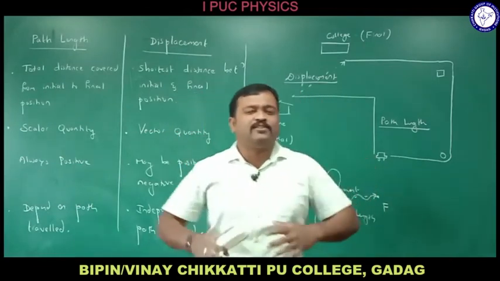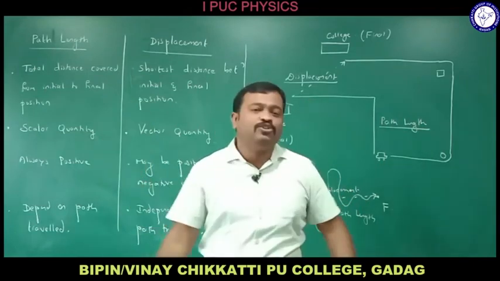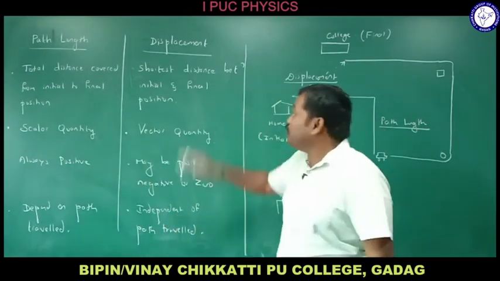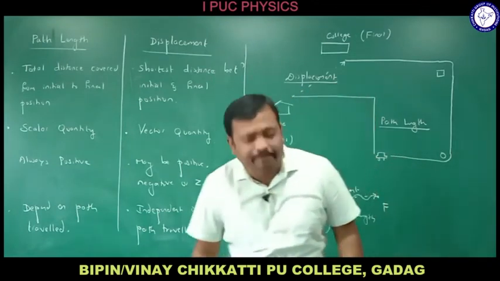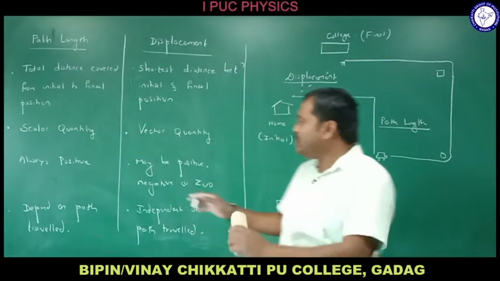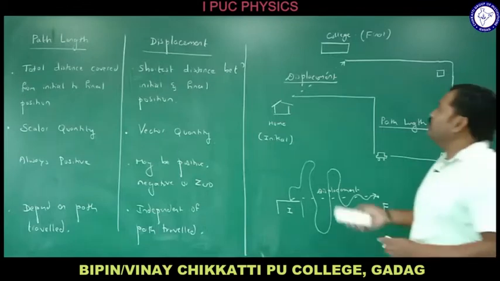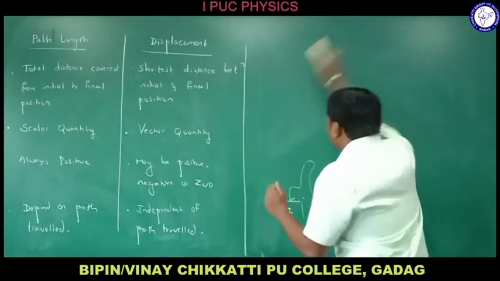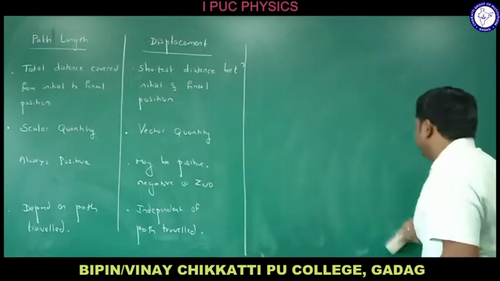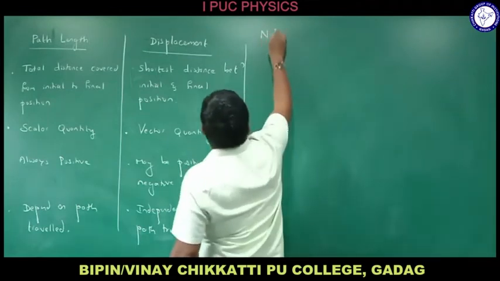So displacement does not matter how you are moving at all. Displacement matters only for the initial position and final position. That's why I call displacement independent of path traveled. Path length depends upon the path traveled. So these are some of the differences between path length and displacement. Now let me take some note points to understand these two concepts in a much better way.